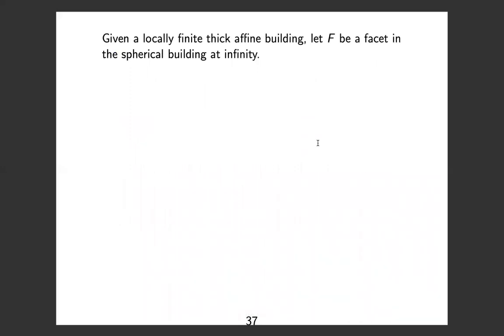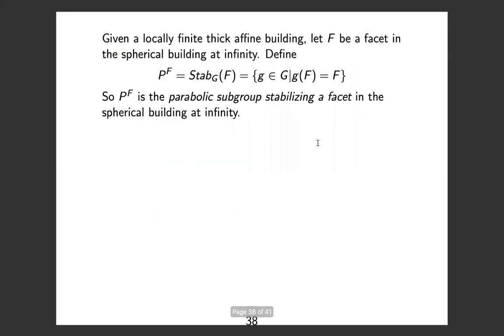Given a locally finite thick affine building, let F be a facet in the spherical building at infinity. Locally finite means that there are finitely many things glued together at each place. Thick means there's at least 3 things glued together. So given a facet, we can define a parabolic subgroup, which is the group of elements that stabilize that facet in the spherical building at infinity.